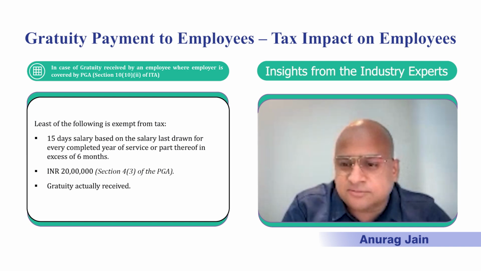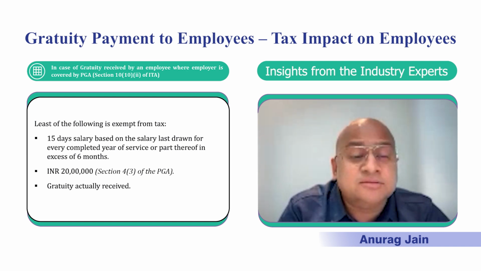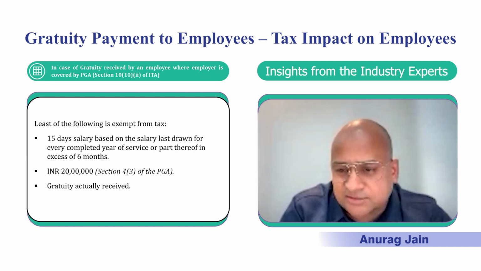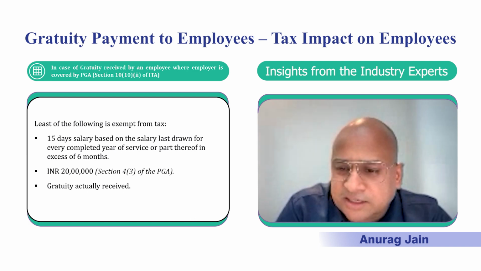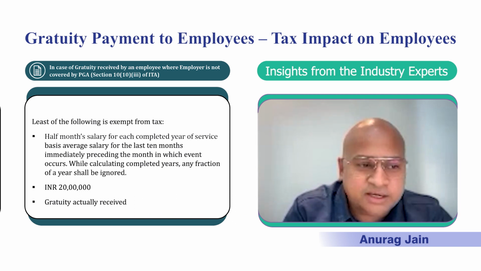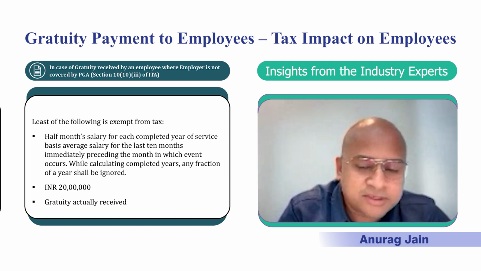Then in such a case, the least of the following is exempt from tax, which is this 15-day salary, as well as there's a statutory limit of 20 lakhs, and gratuity which is actually received. So whatever is the least of the amount, that will be exempt, and the delta figure will be treated as taxable income. Now there's a second bucket, and many times I've been asked what this second bucket is all about. I'll tell you very quickly.